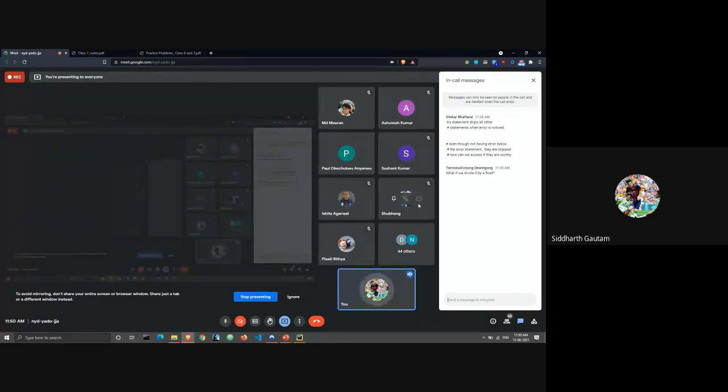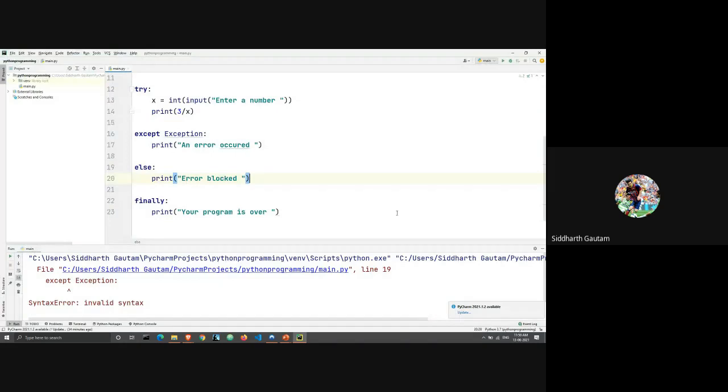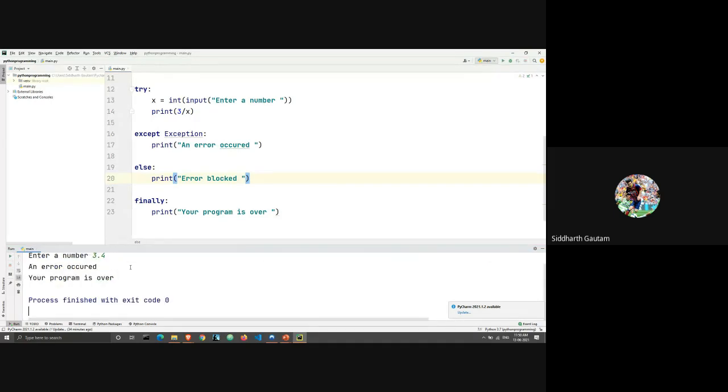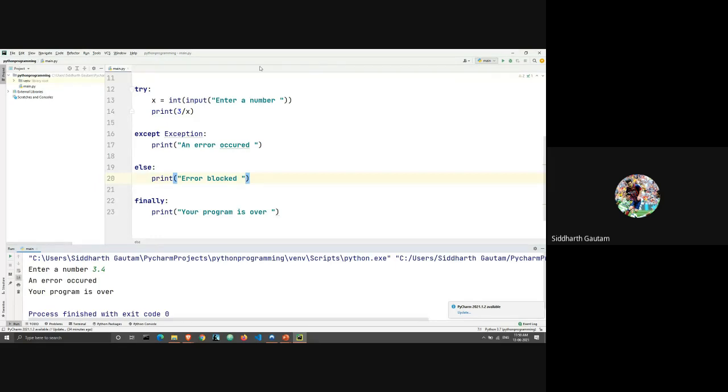There's a question in the chat box: what if we divide 3 by a float? That should work perfectly. Let's take a look. Enter a number, we will write 3.4. And yep, it says an error occurred. It's unable to convert the number 3.4 into an integer. If we wrote float here, then it should be able to work.